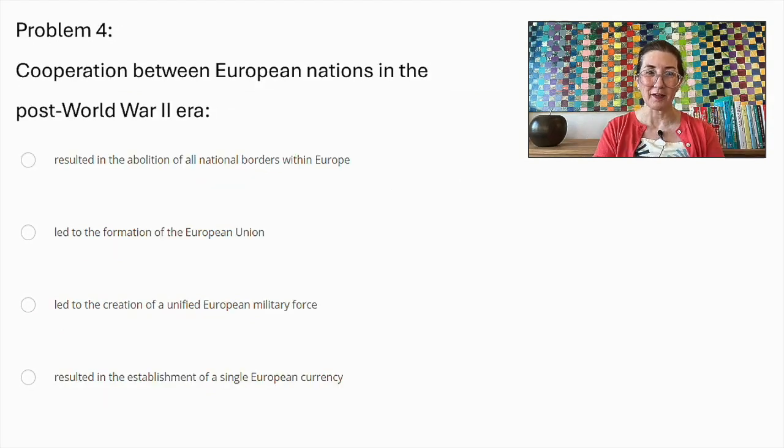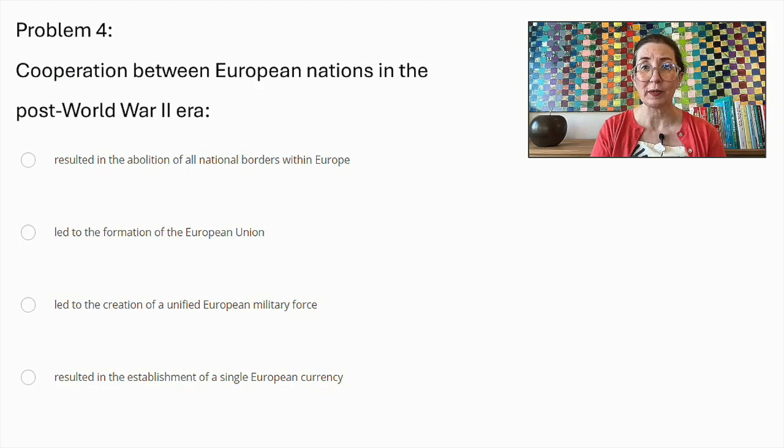Problem number 4. Cooperation between European nations in the post-World War II era resulted in the abolition of all national borders within Europe, led to the formation of the European Union, led to the creation of a unified European military force, or resulted in the establishment of a single European currency.